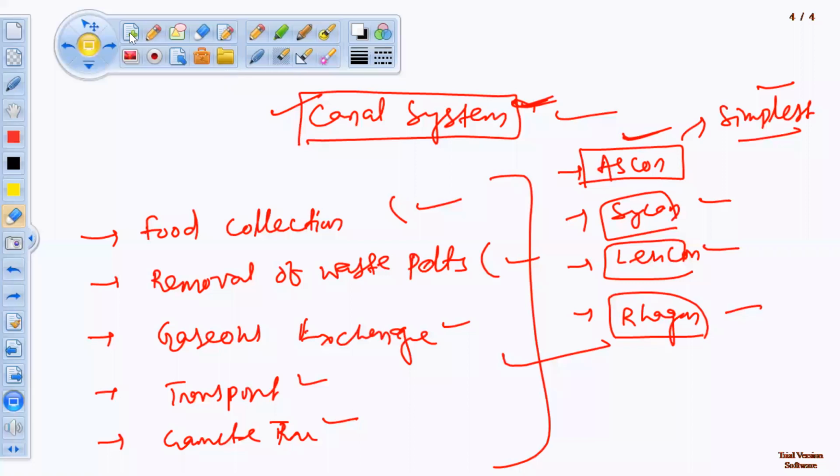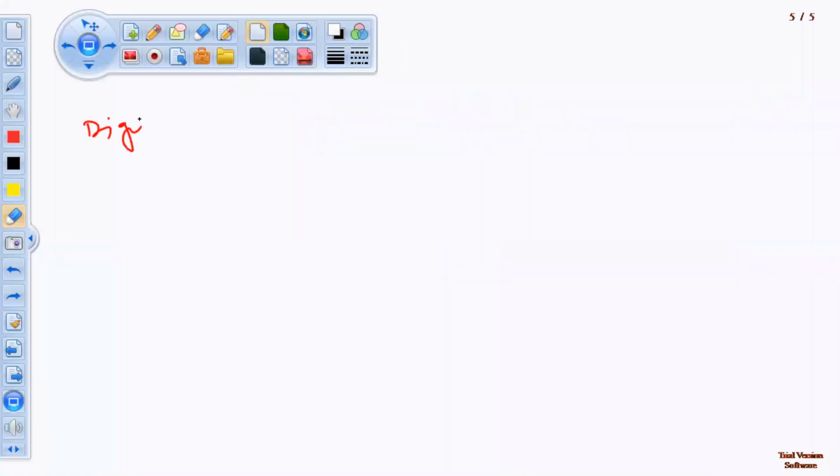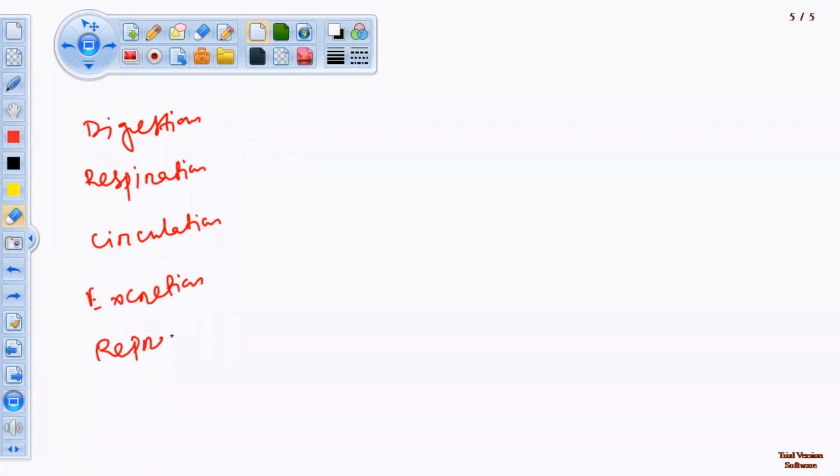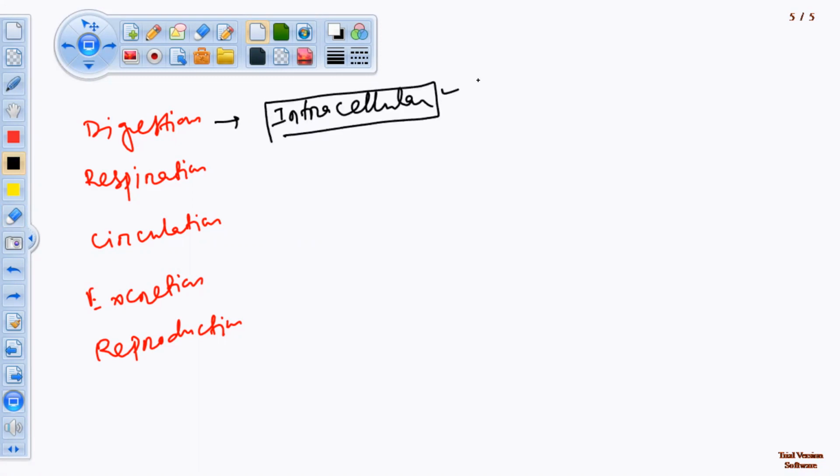Then come to the general features. What about the digestion? What about the respiration? What about the circulation? What about the excretion? And what about the reproduction? Digestion: incomplete. Intracellular means digestion takes place inside the cell. Intracellular digestion is found only in Porifera, not in any other phylum.